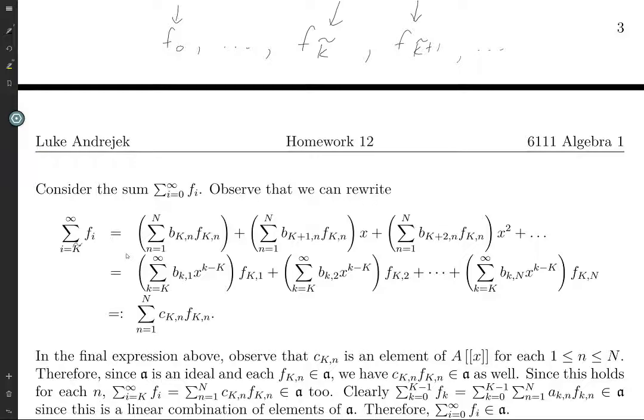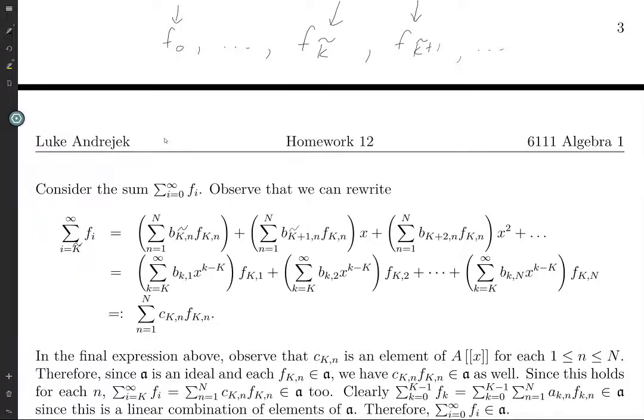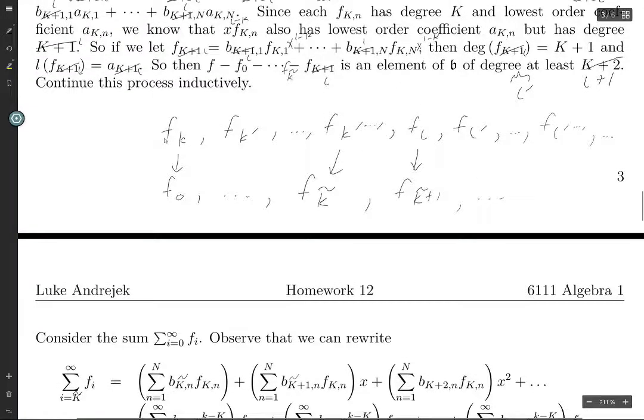Okay, so first of all, we can look at the k tildes. Okay, here's what we are going to do.